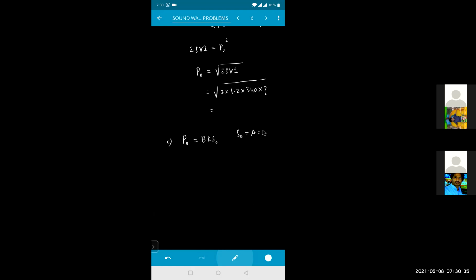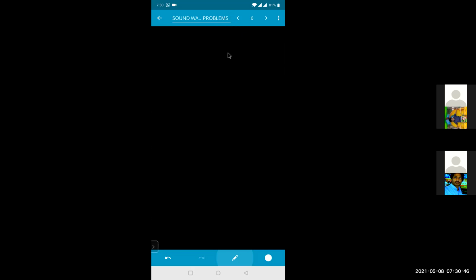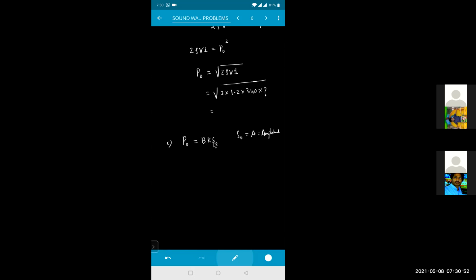A is nothing but amplitude. Here I already used A for area, so I am representing it with S. Here A is nothing but area. So area is also represented by S naught. I told you in some cases, I hope you remember that. So P naught is equal to B K into S.